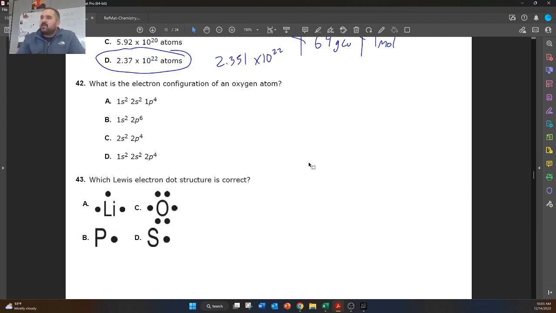What is the correct electron configuration for an oxygen atom? So electron configuration, that's going to show all the electrons that we got. So oxygen should have a total of 8 electrons. This answer choice has 8, this one has 8, this one has 6, so we can eliminate that. This one also has 8. So if we look at the periodic table, and I can pull up the periodic table, just let me see.